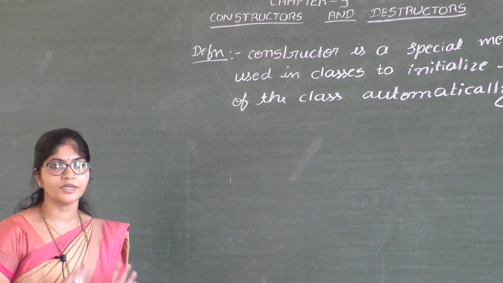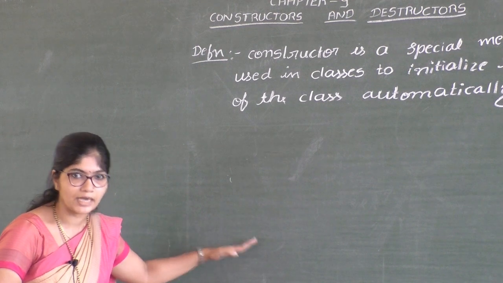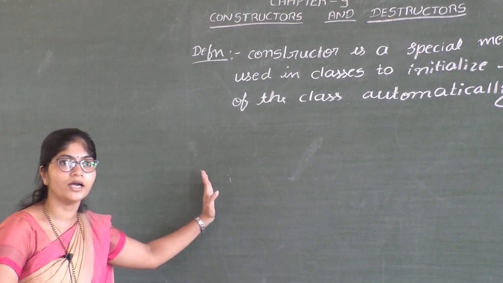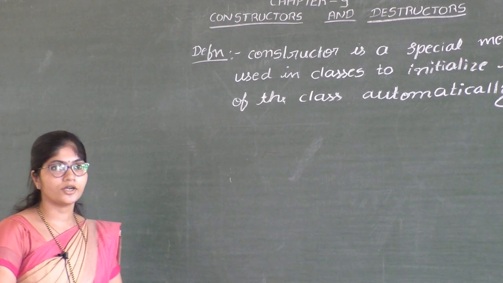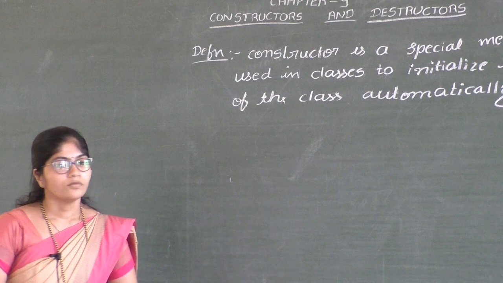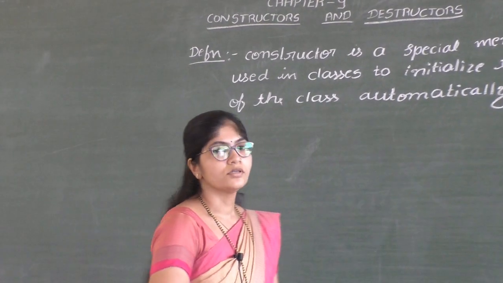There is no special function call statement. Whenever you create the objects for the class, constructor's function will be automatically called. While using constructors in your program, you have to follow some rules.